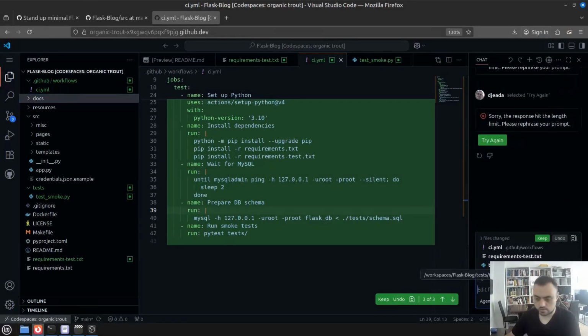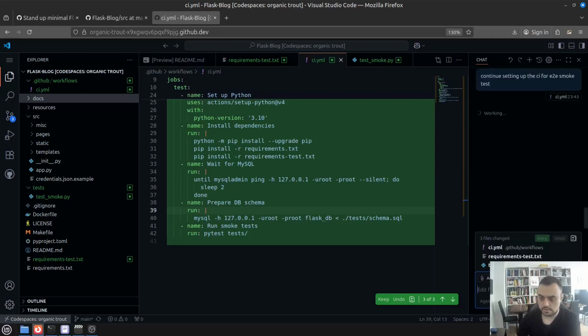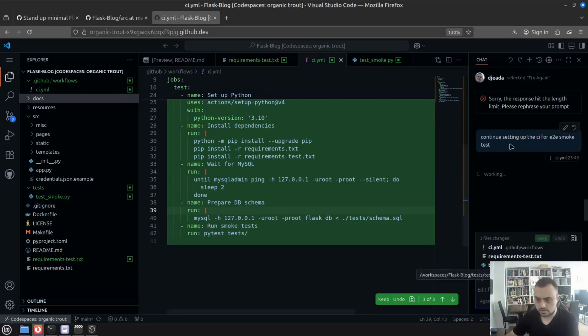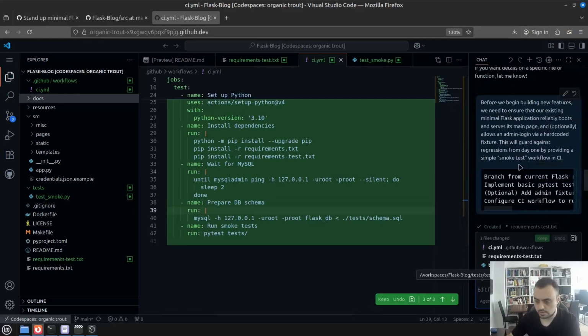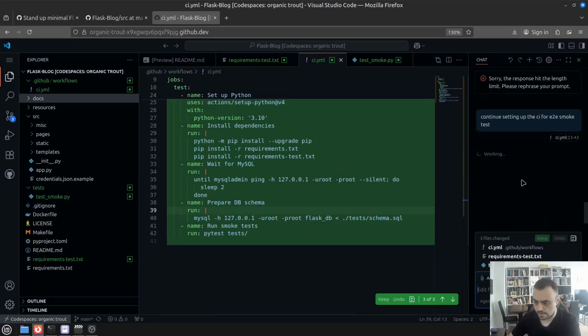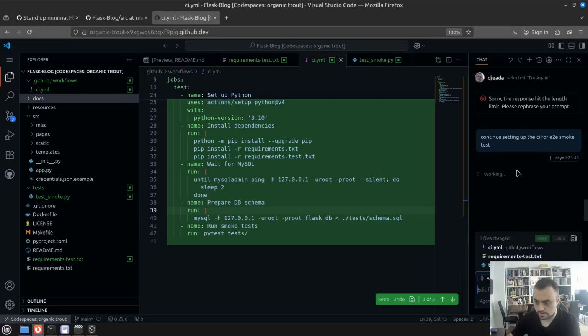So let's maybe try to ask it to continue setting up the CI for end-to-end smoke test. Let's see if it can pick up on its own or it will need additional guidance, since that command was too big. Couldn't parse it. But it did something.